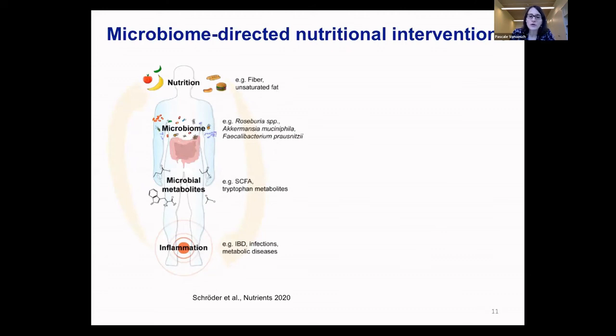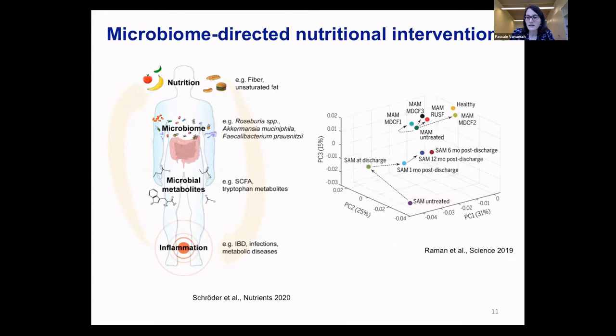It's again the group of Jeffrey Gordon that did so in a study that was published two years ago, where they looked at the microbiota composition when they gave specific diets to children. So here you see the trajectory in such a PCoA of a severely undernourished child, and you see that even if it's treated with the standard care, 12 months after discharge the microbiome is still really different from a healthy subject. While when they were treated with different dietary foods, the microbiome of a moderately undernourished child could be reverted, in the case of a food called MDCF-2, almost back to the composition of a healthy state.